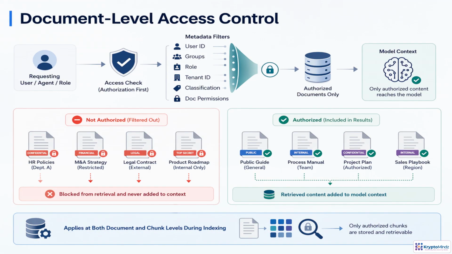Document-level access control has to happen before retrieval results enter the model's context. The unsafe pattern is to search everything first, then filter afterwards. That can expose sensitive chunks through ranking, logging, caching, or prompt construction. The safer pattern is authorization first retrieval. Every query carries metadata filters such as user, group, role, tenant, classification, and document permissions. The vector store or retrieval layer searches only within that allowed scope. Apply the same rules to index chunks, not just parent documents, so the model receives only content the requester is permitted to see.